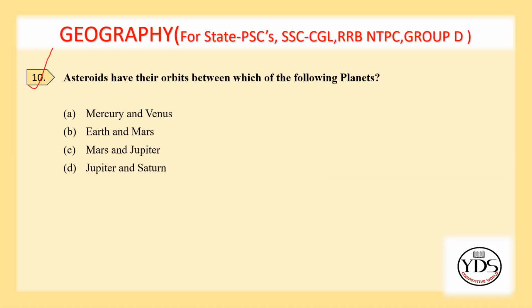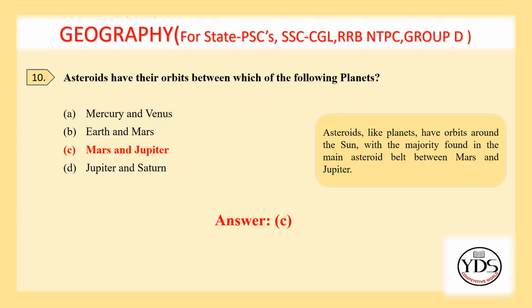10th question. Asteroids have their orbits between which of the following planets? Mercury and Venus, Earth and Mars, Mars and Jupiter, Jupiter and Saturn. Option C. Mars and Jupiter is the correct answer. Asteroids, like planets, have orbits around the Sun, with the majority found in the main asteroid belt between Mars and Jupiter.